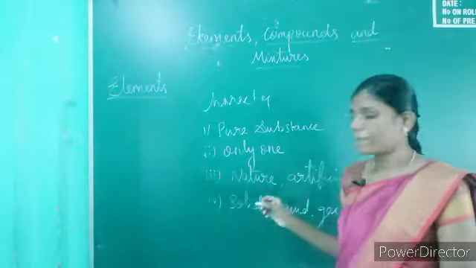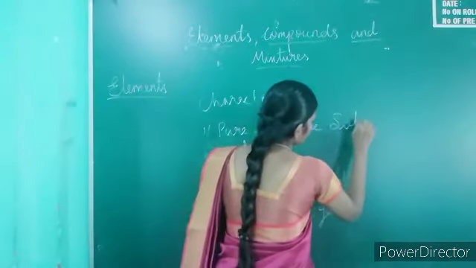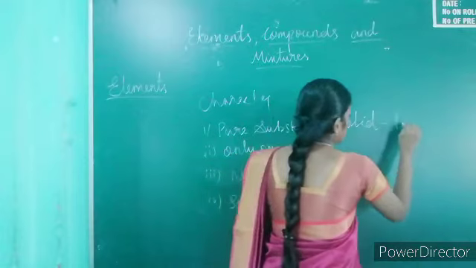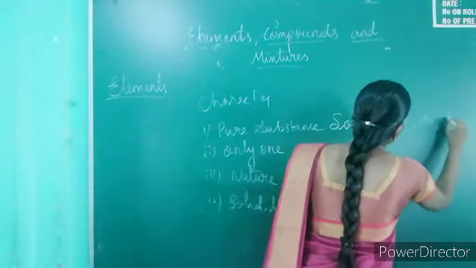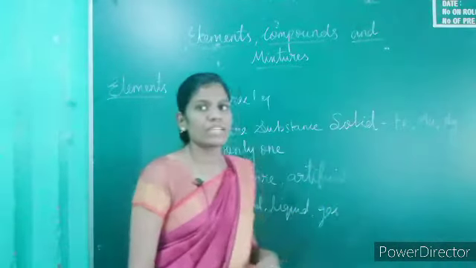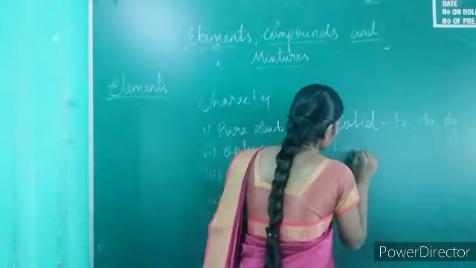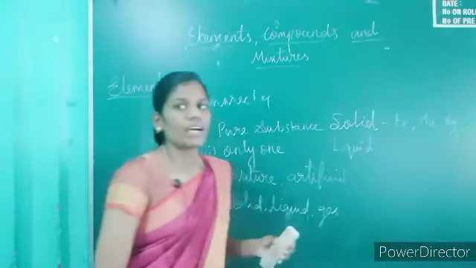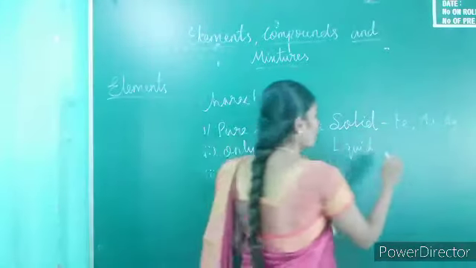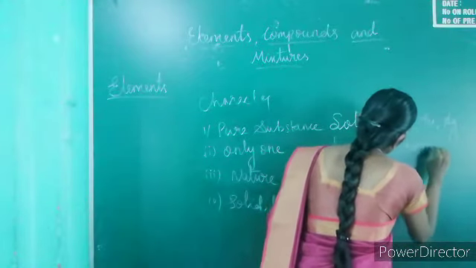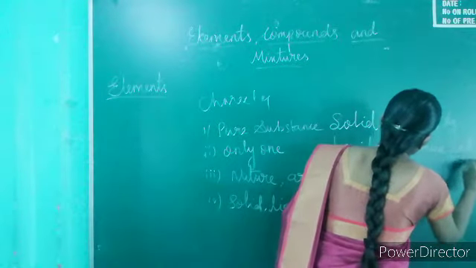First, in the solid state, elements such as iron, gold, and silver are examples. Then the liquid state: the liquid elements are bromine and mercury.